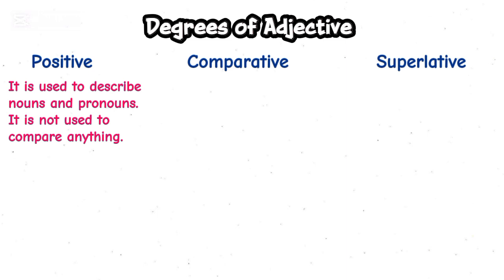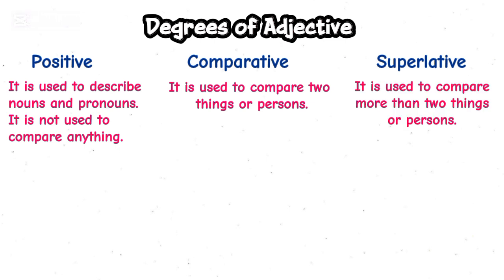The next degree is the comparative degree. The comparative degree of adjective is used to compare 2 things or 2 persons. In the comparative degree, we only compare 2 things or 2 persons. The third degree, the superlative degree, is used to compare more than 2 things or persons. So the first degree is used to describe a thing, the second degree is used to make a comparison between 2 things or 2 persons, and the third degree is used to compare more than 2 things and more than 2 persons. So we use these degrees of comparison.